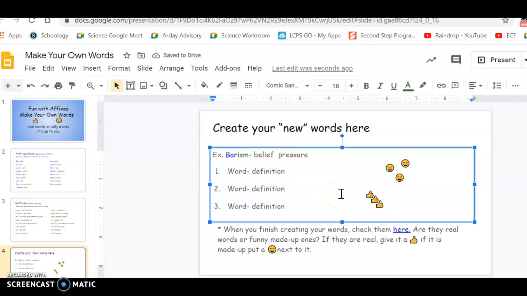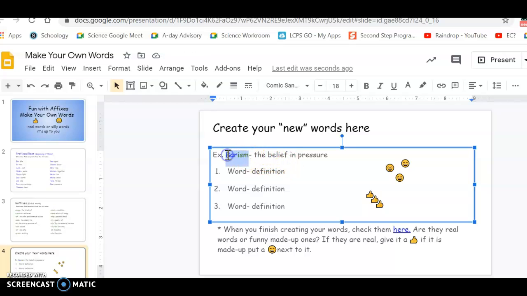So I have bar-ism, belief, pressure, or pressure, belief. That doesn't really make sense. And I know that normally when we have a term that we're defining as something that you believe in, I would say the belief in pressure. So that is my made-up word, bar-ism.